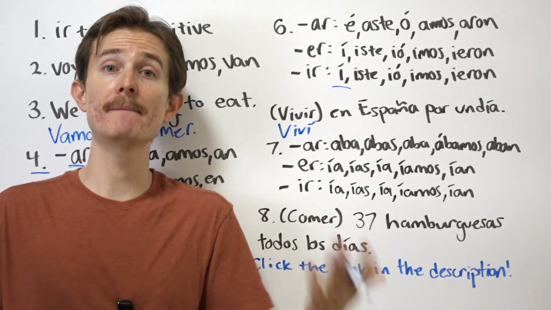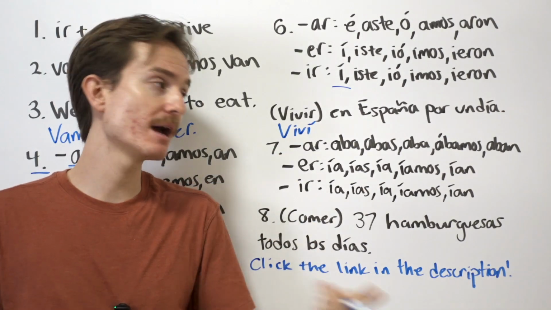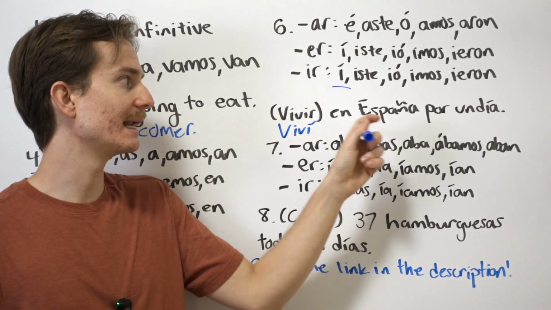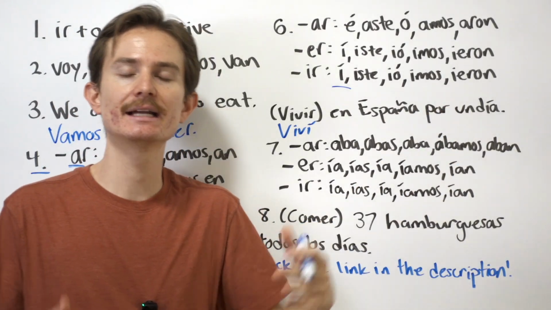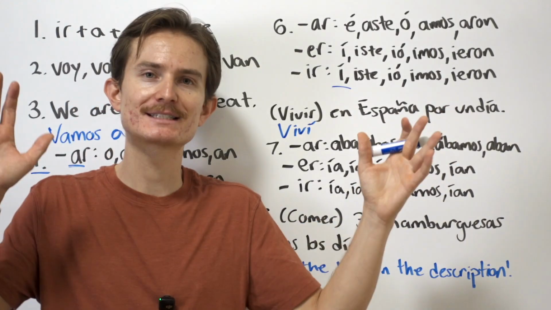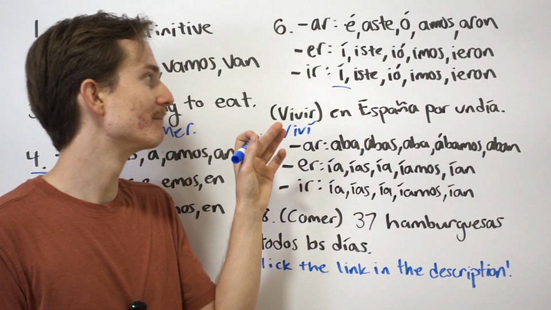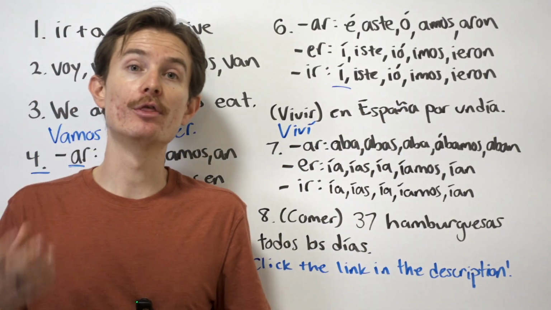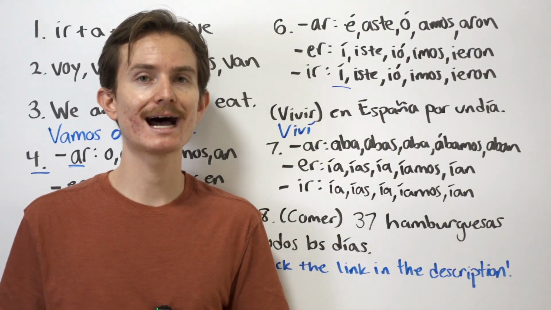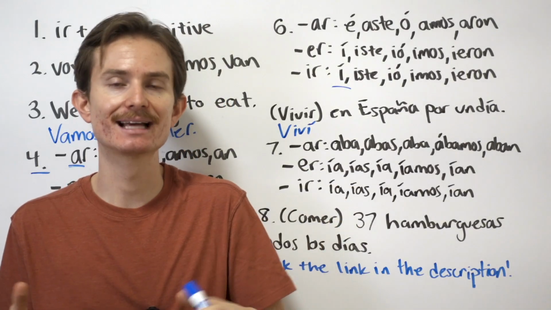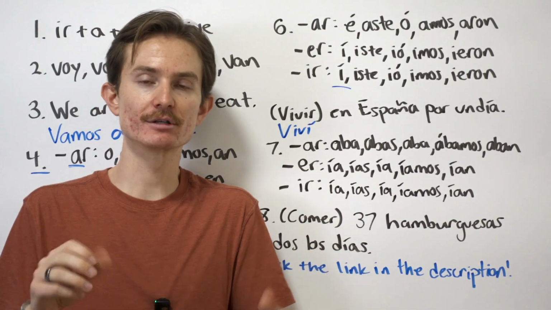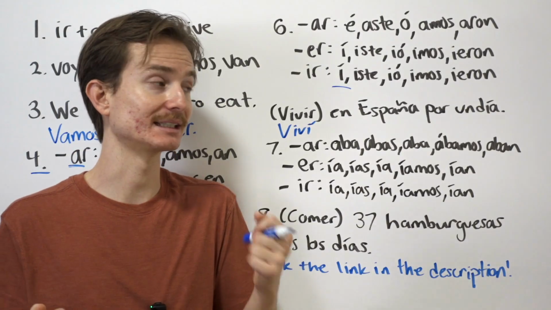I can just say viví, viviste, vivieron. Okay? So, viví en España por un día. I lived in Spain for one day. I decided I didn't like it, so I moved to Portugal. That's not real. I'm just being silly, but there you go. That's the idea. Remember, the preterite is for one-time actions in the past. The idea is I lived, I ate, I laughed, I went. Those are all one-time actions in the past.